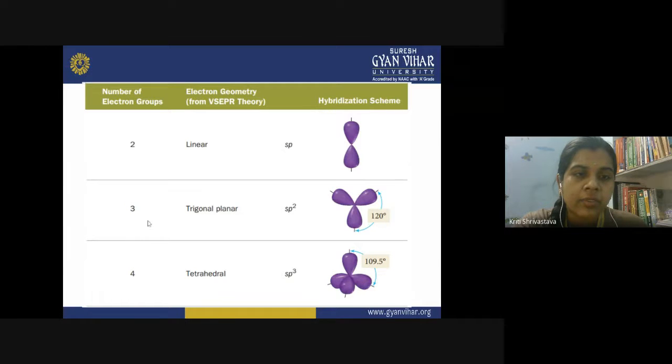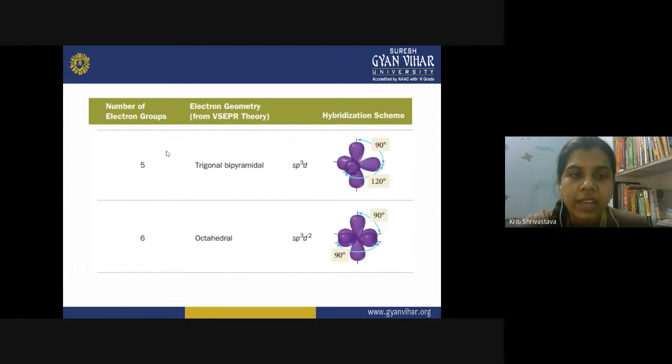Then if three electron groups are there, the electronic geometry is trigonal planar, hybridization is sp2, and the bond angle is 120 degrees. When four electron groups are present, the geometry is tetrahedral, hybridization is sp3, and the bond angle is 109.5 degrees. For five electron groups, we have trigonal bipyramidal geometry, and the bond angle is 120 degrees for the three orbitals in the plane, and 90 degrees for the two perpendicular orbitals.